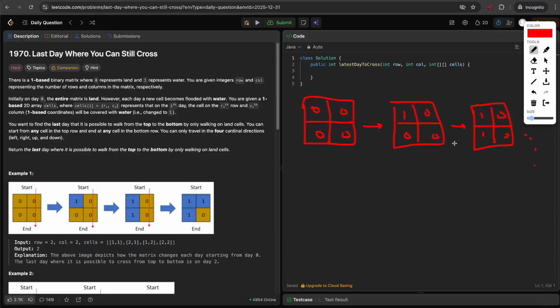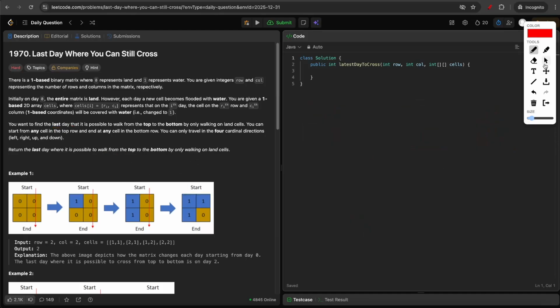So among all these days, you have to return the last day that it is possible to walk from any of the cells in the top row to any of the cells in the bottom row by walking only on land. And from each cell, you can walk in four directions, which is top, bottom, left, and right. So at the end, you just have to return the last day where it is possible to walk from top to bottom. Now let's look at the examples, so the question will be more clear.